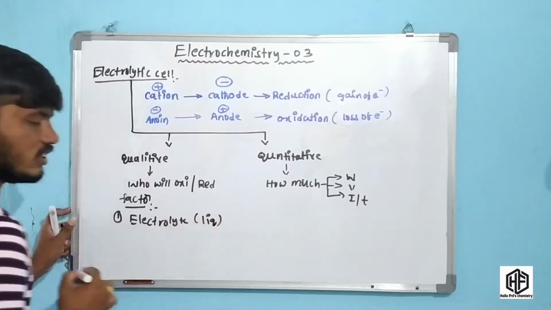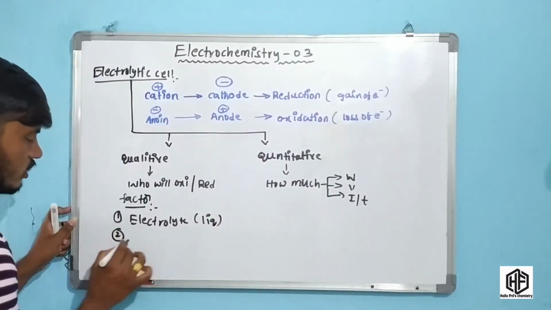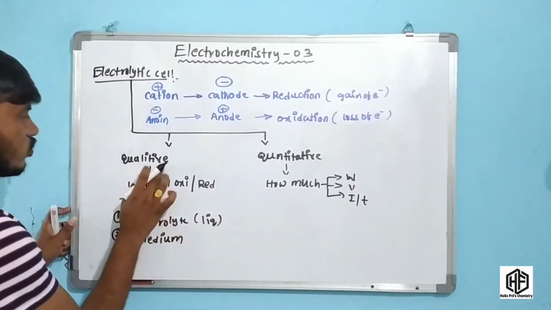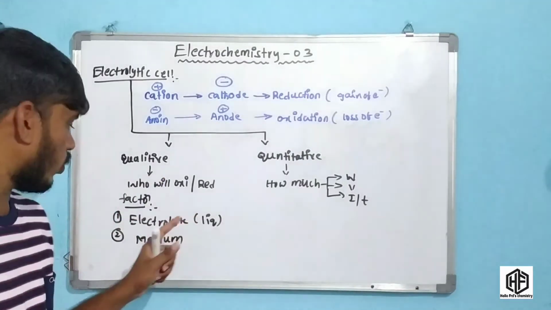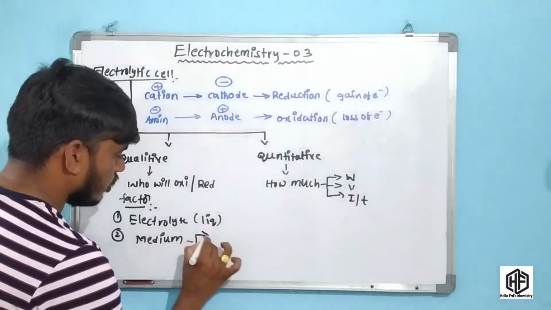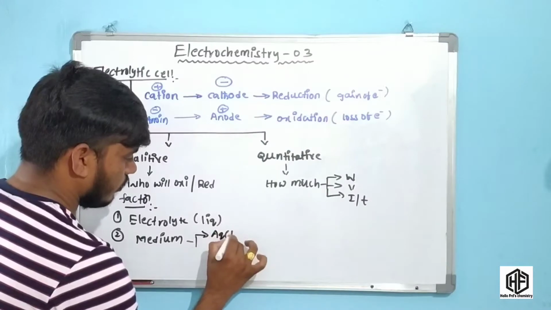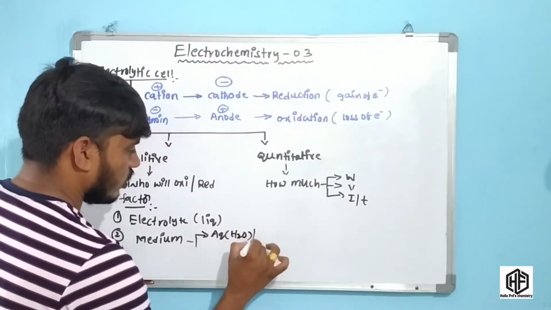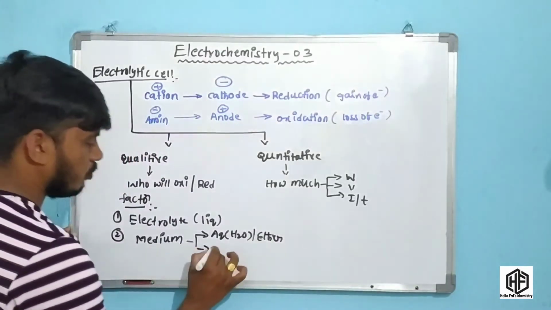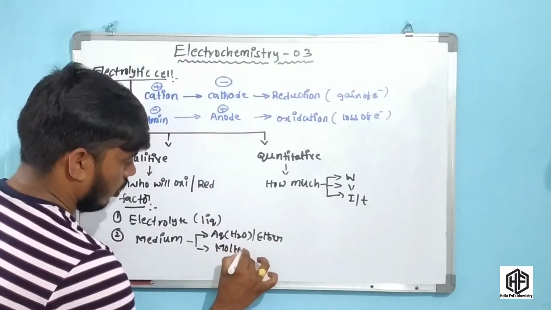The second is the medium. There are two kinds of medium: the aqueous medium, meaning water, and the molten state.